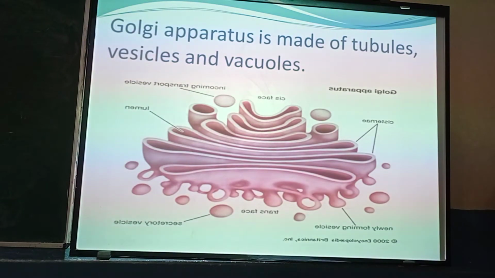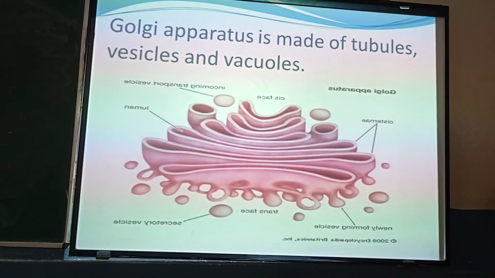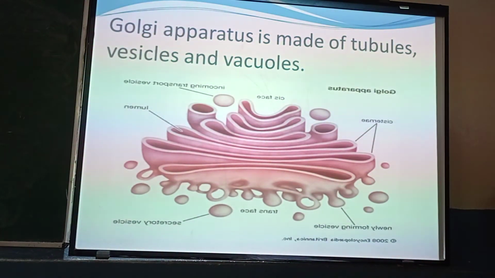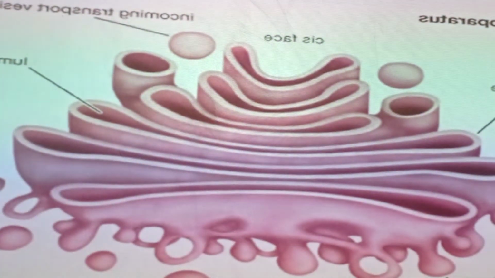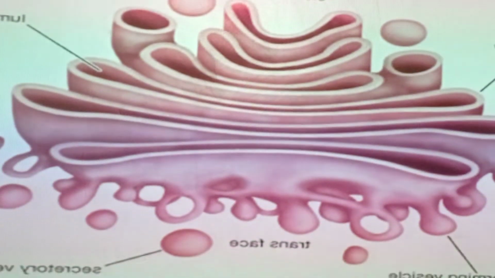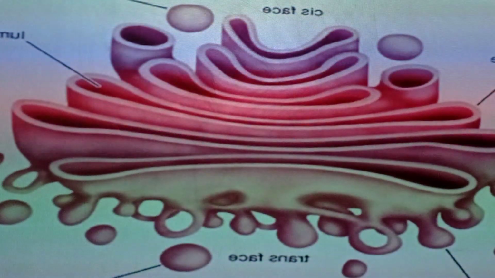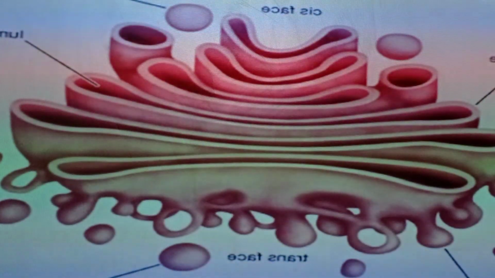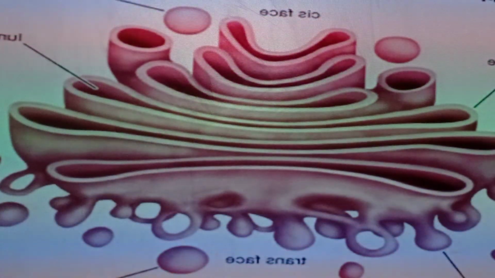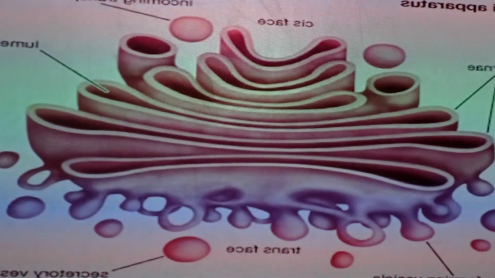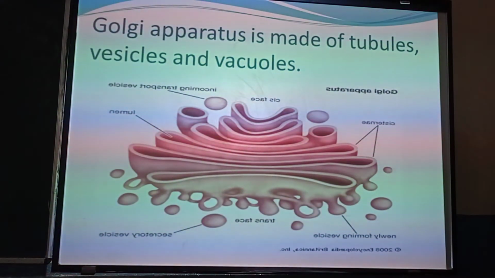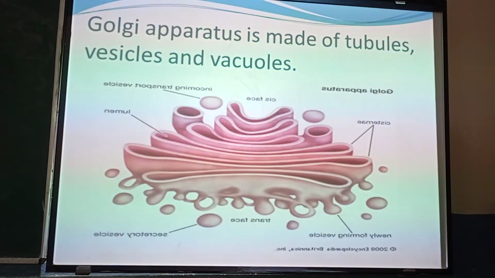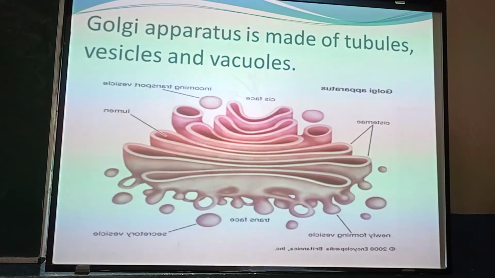This structure was discovered by Camillo Golgi in 1898, and after his name it is known as the Golgi apparatus. It is a complete apparatus and it consists of fluid-filled vesicles. It consists of its own vacuoles and closed sac-like structures which are known as cisternae, and they are piled together in rows above one another.